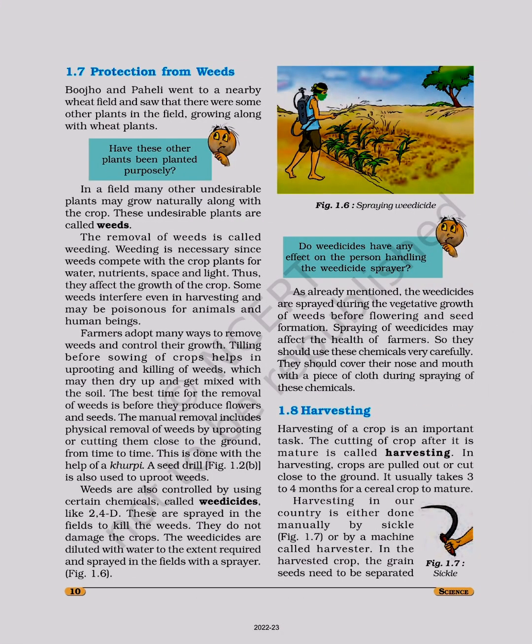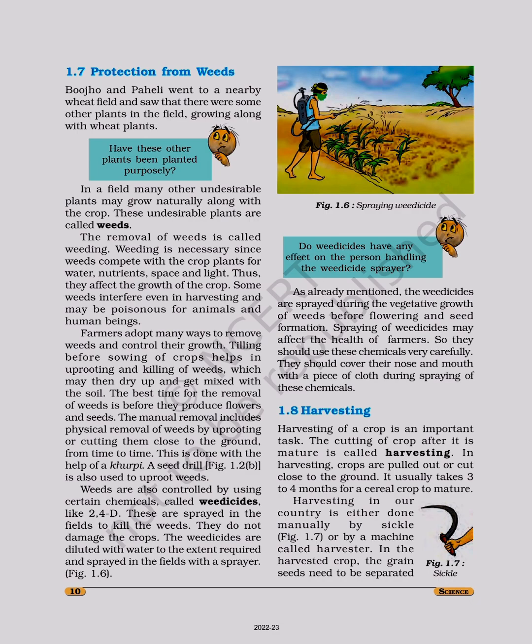1.7 Protection from weeds. Bojo and Pahili went to a nearby wheat field and saw that there were some other plants in the field growing along with wheat plants. Have these other plants been planted purposely? In a field, many other undesirable plants may grow naturally along with the crop. These undesirable plants are called weeds. The removal of weeds is called weeding.